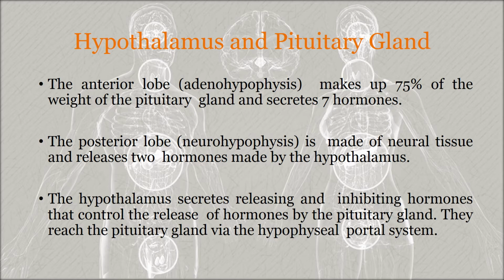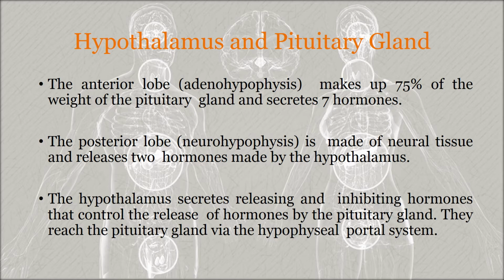It accounts for about 75% of the total weight of the gland, and it is composed of epithelial cells. The anterior pituitary consists of two parts in an adult: the pars distalis, which is the larger portion, and the pars tuberalis. It forms a sheath around the infundibulum, the funnel shaped region. The posterior pituitary, or posterior lobe, also called the neurohypophysis, is composed of neural tissue, and it also consists of two parts, the pars nervosa and the pars intermedia.